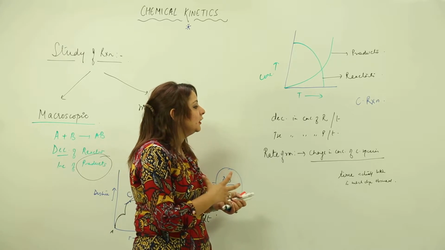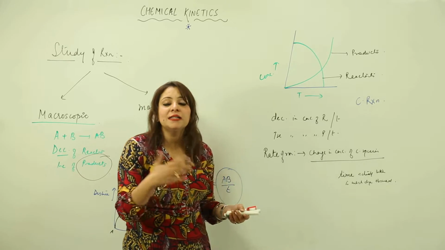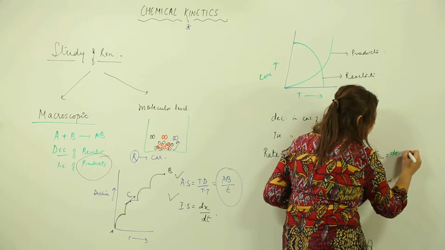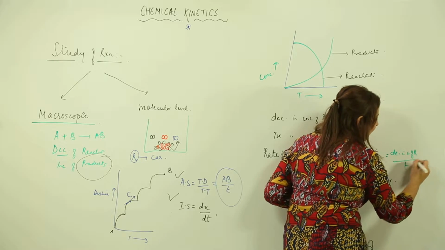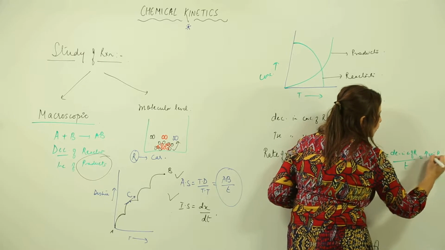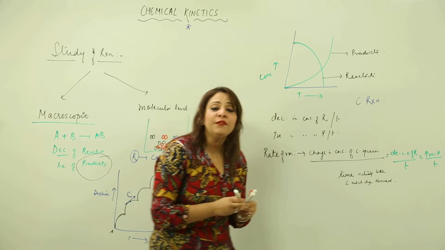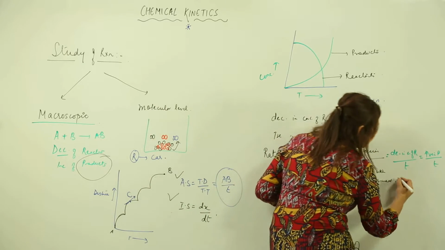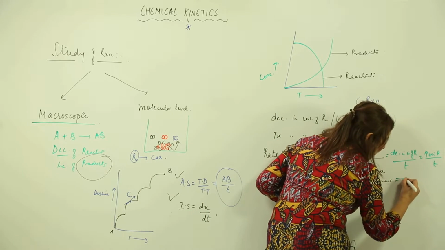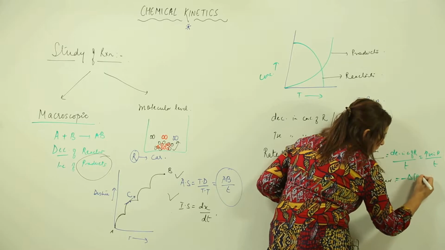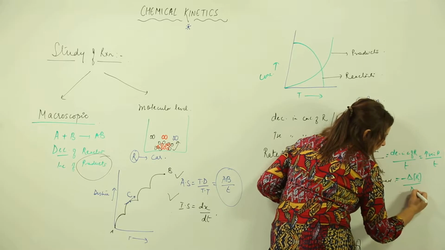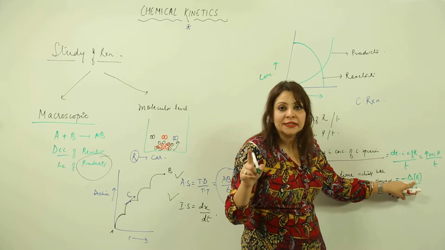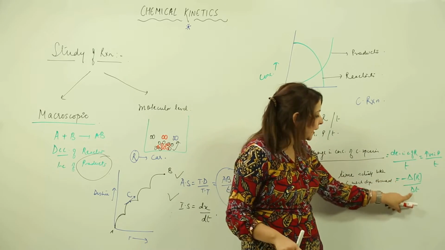Now, as you saw, there is a decrease in concentration of reactant. So I can write this formula as decrease in concentration of reactant with time, or increase in concentration of product with time. Mathematically, because there is a decrease in concentration of reactant, I write minus delta [R] upon delta t. Minus means decrease, delta means change, bracket means concentration of reactant, with change in time.